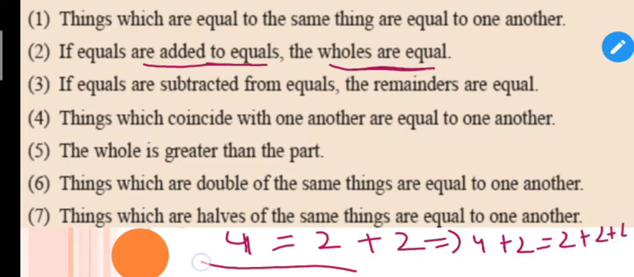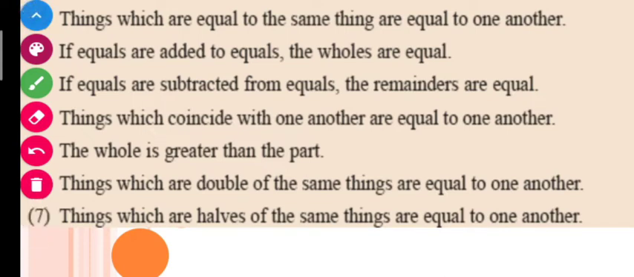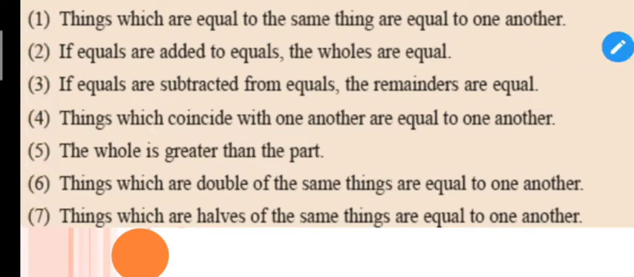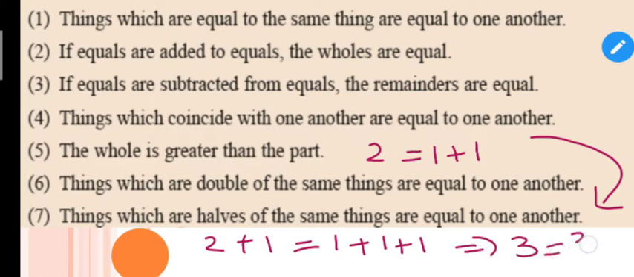So at last what will I get? I will get 6 is equal to 6. So students, let me give you one more example here. Let me write down here: 2 is equal to 1 plus 1. If I add 1 on both sides, that is 2 plus 1 is equal to 1 plus 1 plus 1. So I will get 3 is equal to 3, right?